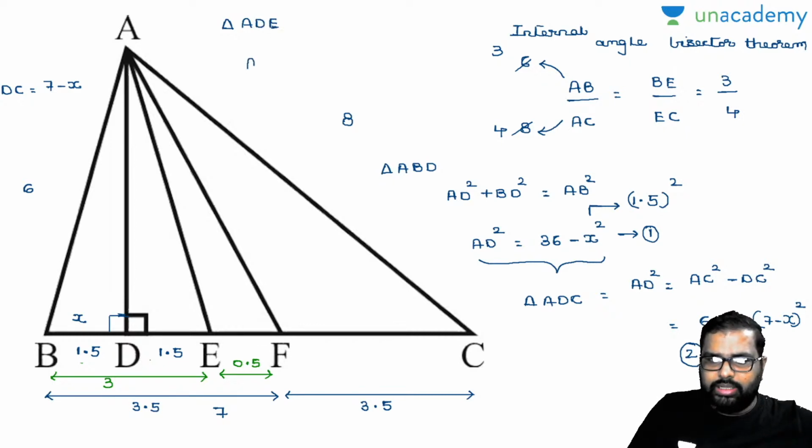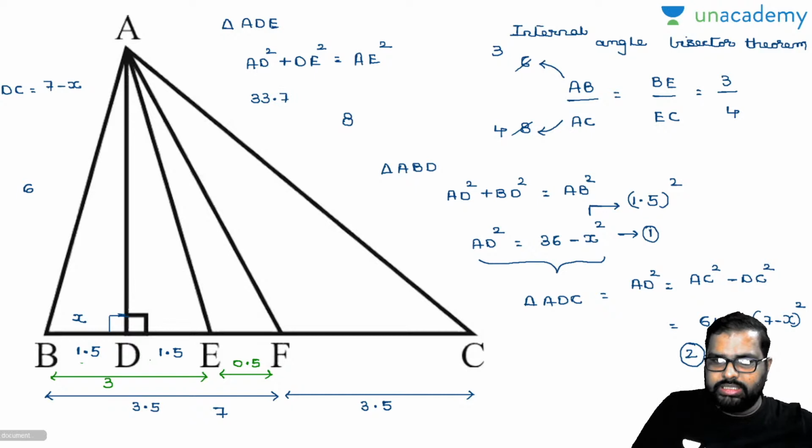So can I write down like this? AD square plus DE square is nothing but equal to AE square. And everybody knows AD square is nothing but 33.75. Now how much is the DE value? Everybody knows 1.5 squared is 2.25, which together is nothing but AE square.